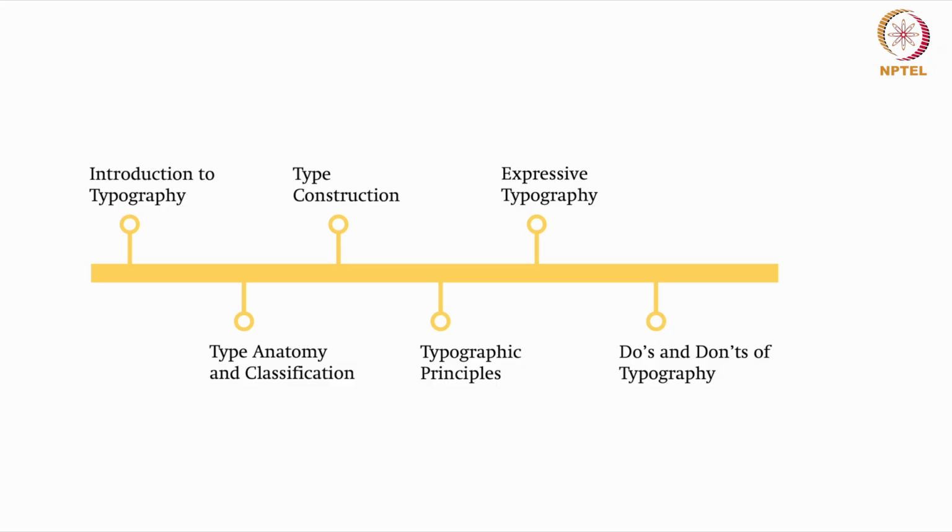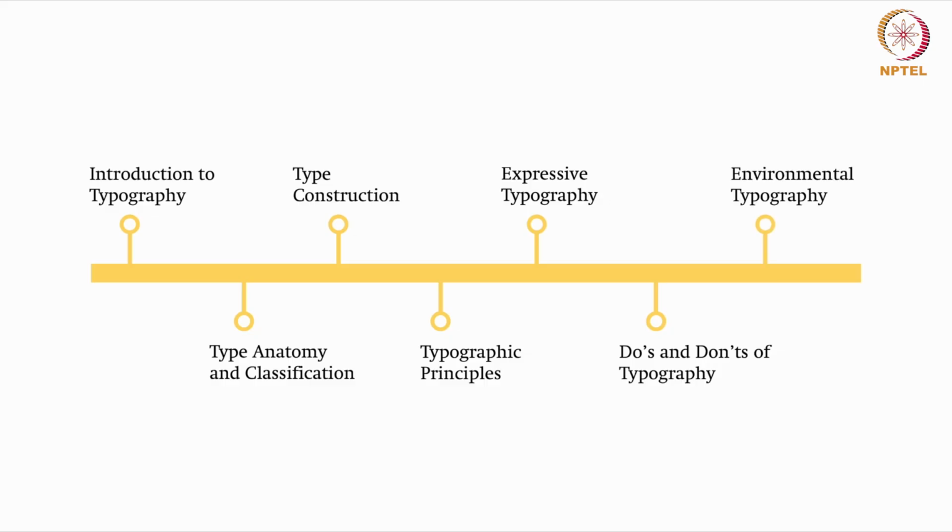And this will be followed by the do's and don'ts section, which will cover discussion on fundamental things regarding what is good and what is bad for any typographic exploration. So in this section we are going to discuss a lot of things which you can take for granted. For example, if you follow them, most probably you will be able to design a very good composition. So it's a kind of mantra. You should be able to remember those do's and don'ts, okay? Because these things have been developed with a lot of research and experimentation, and accordingly scholars have come up with this set of do's and don'ts in typography.